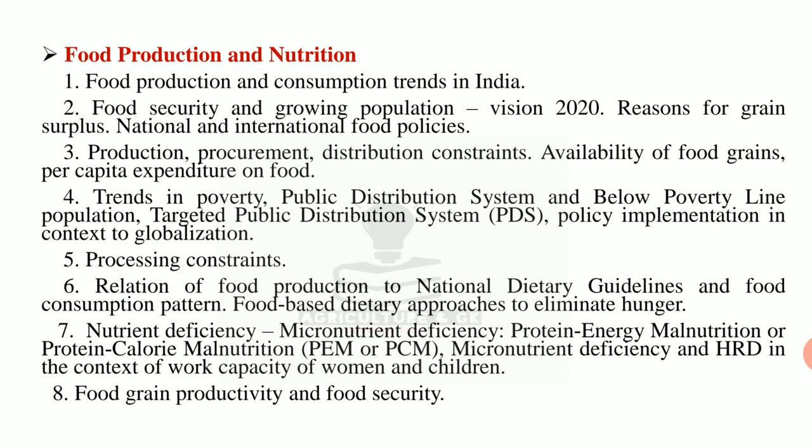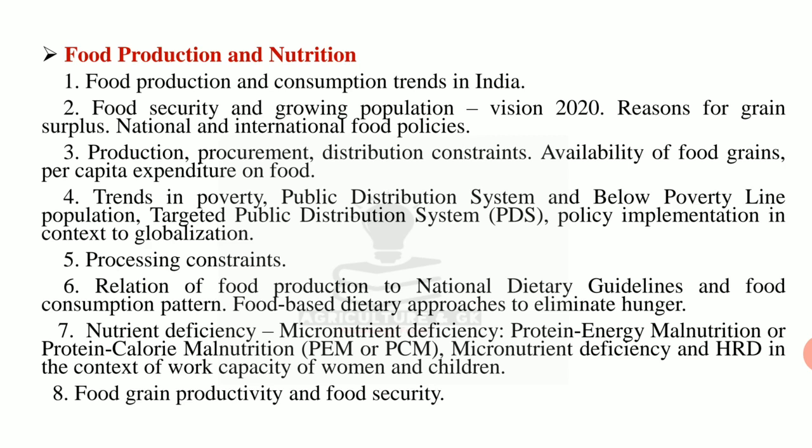Fourth one is trends in poverty, public distribution system and below poverty line population. Targeted public distribution system, policy implementation in context to globalization. Fifth is processing constraints. Sixth is relation of food production to national dietary guidelines and food consumption pattern. Food-based dietary approaches to eliminate hunger.